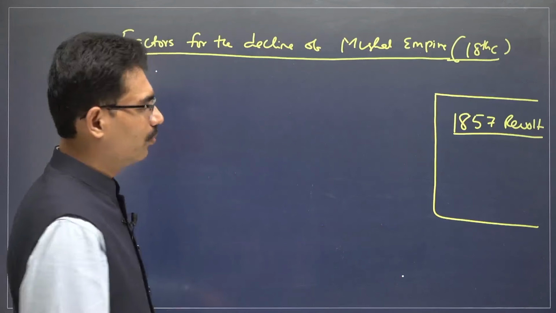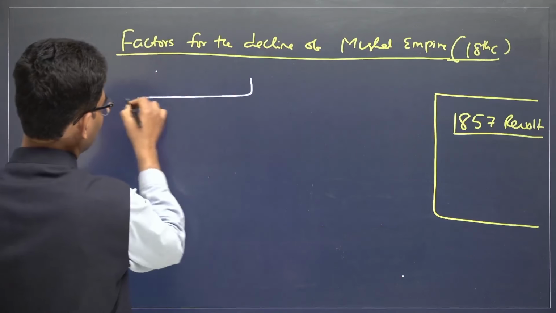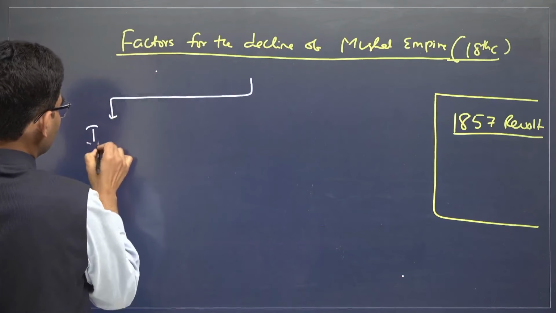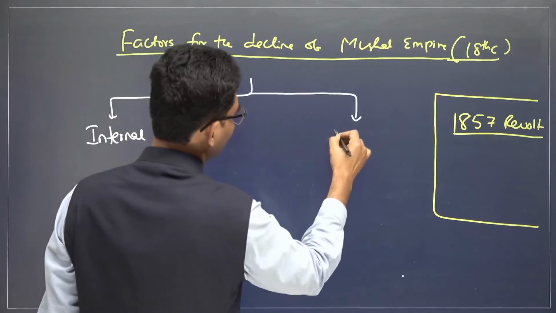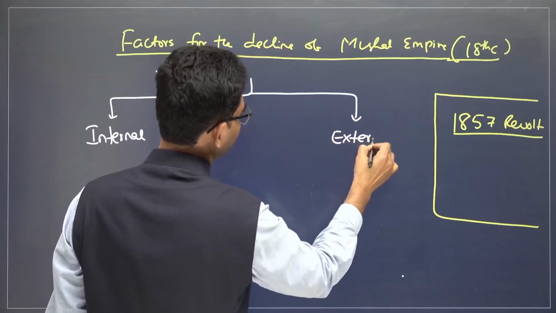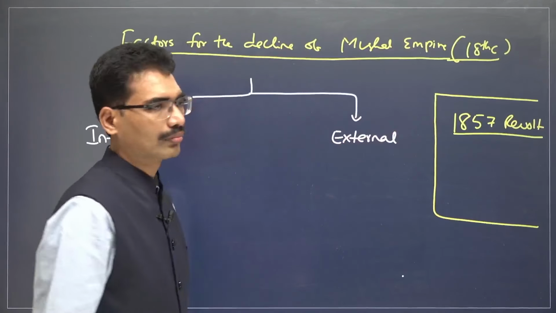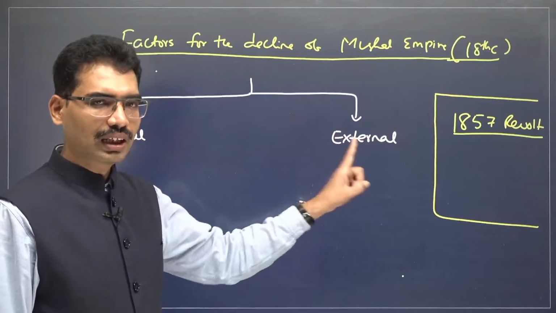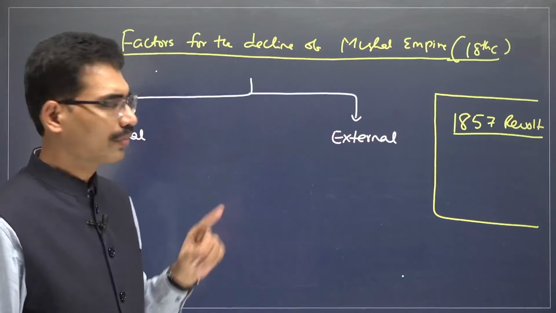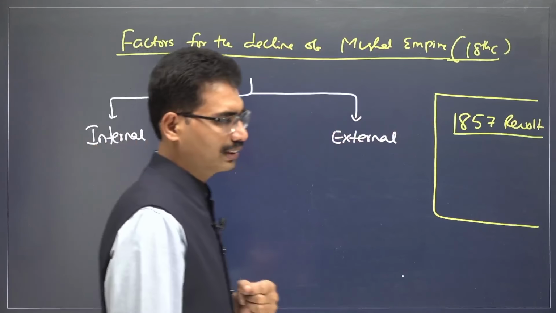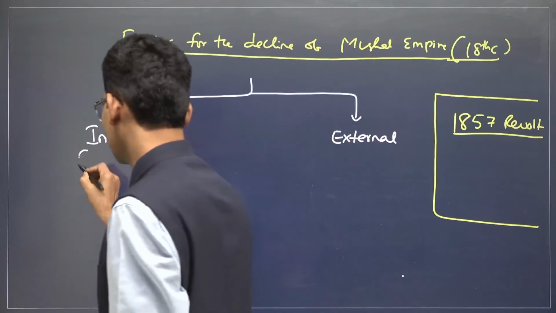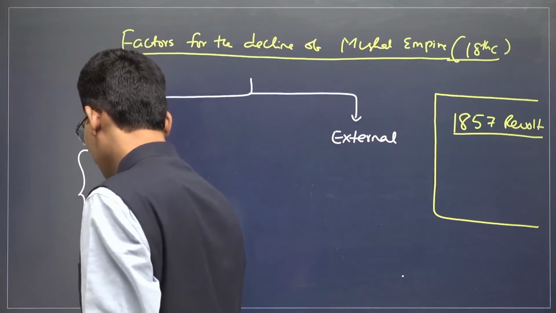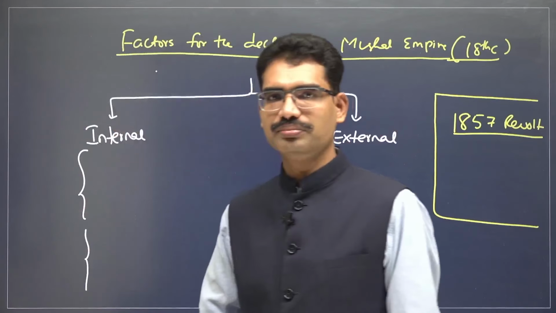Factors. We can have two types of factors. One is internal, another one is external. When it comes to internal factors, there were certain factors during the Aurangzeb time period, and some more factors after Aurangzeb.